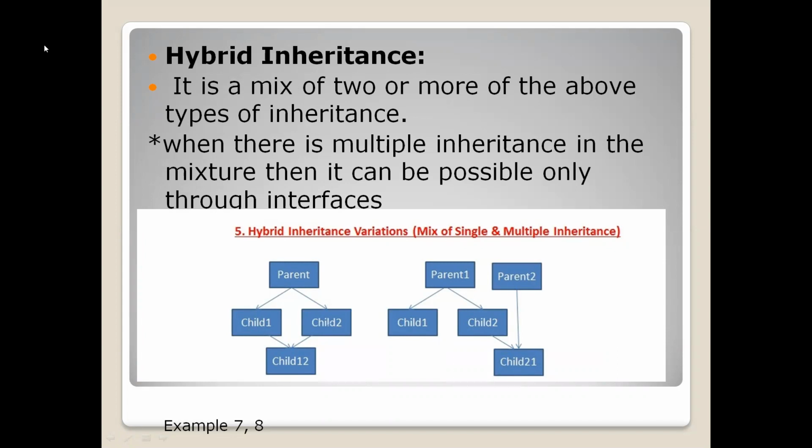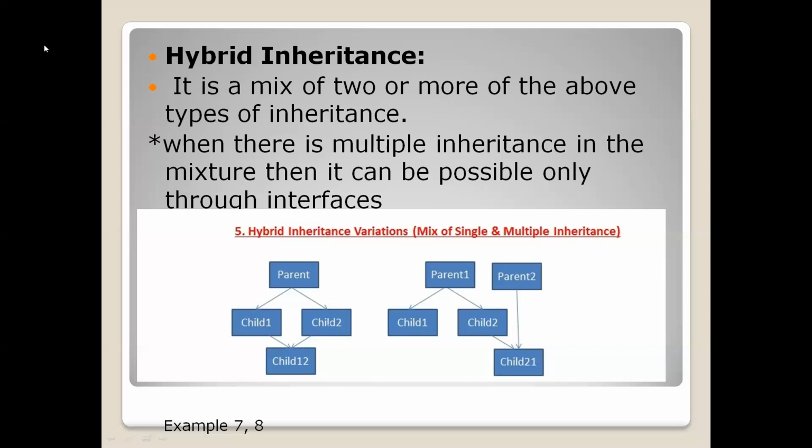So till now we have seen 4 different types of inheritances. If we combine any 2 or more than 2 inheritances, then the type of inheritance is called hybrid inheritance.